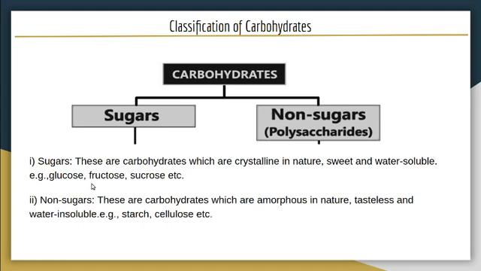For example, glucose, fructose, sucrose. Then non-sugars. These are carbohydrates which are amorphous in nature. Amorphous means they are not crystalline. Then tasteless and water insoluble. For example, starch, cellulose. So based on their crystallinity, water solubility and taste, they can be classified into sugars and non-sugars.